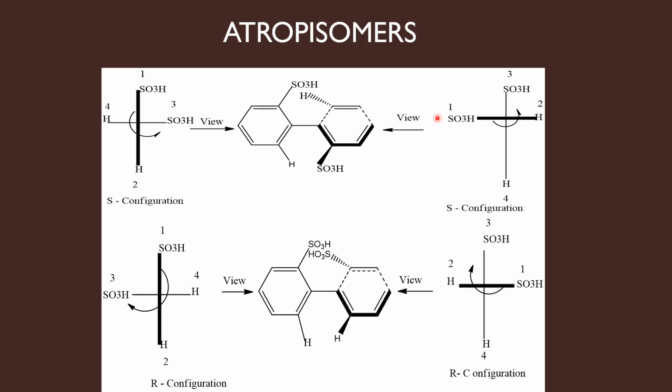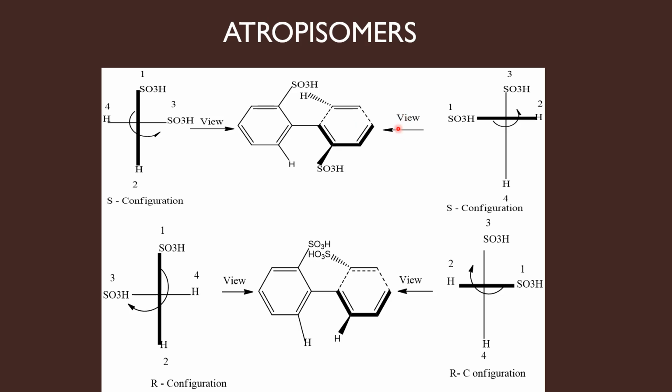Now let us see what happens when we view the molecule by standing near the horizontal ring. First of all, you draw the cross lines. Since we are viewing the molecule by standing near the horizontal ring, the horizontal line should be thickened. The groups present in the horizontal line should be assigned priority numbers first, and then we should move to the groups in the vertical line. Therefore, I am viewing the molecule by standing here. Hydrogen is at my right now, SO3H is at my left. So these two groups I should put in the horizontal line, hydrogen at the left.